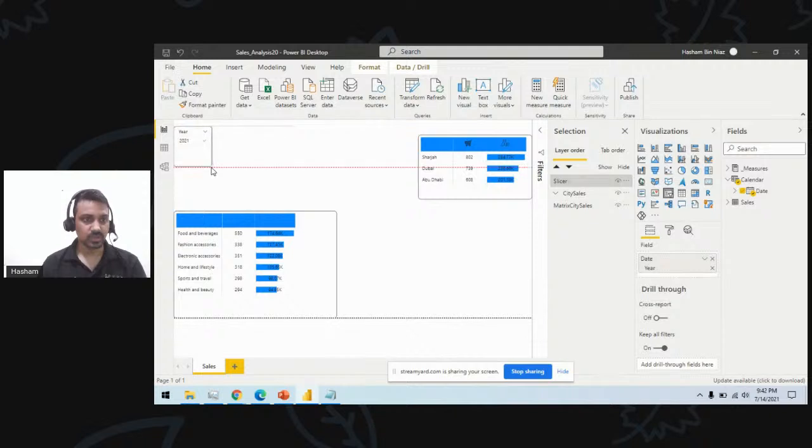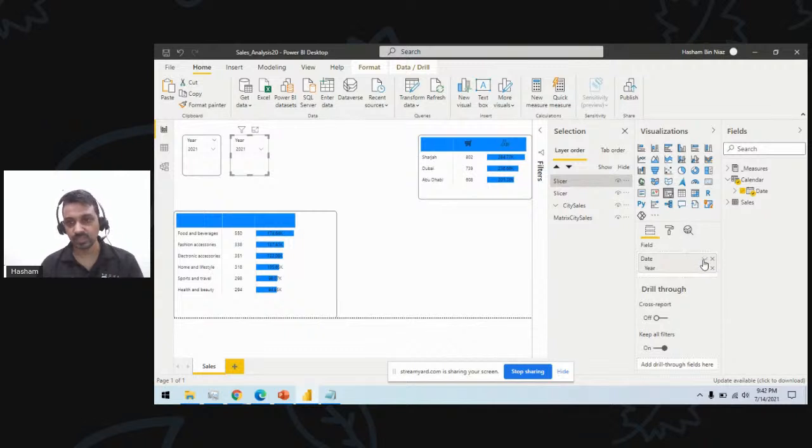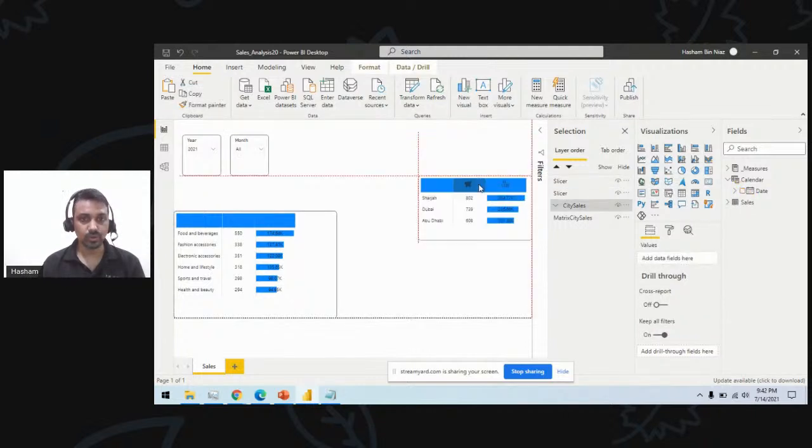So I have this measure available here. Here I will create one more slicer, which is going to be a month slicer, and I can change this one. I will only leave all the months here. So this is my month slicer. I have currently selected all the months. If you want this to be a different orientation, you can quickly do it here.